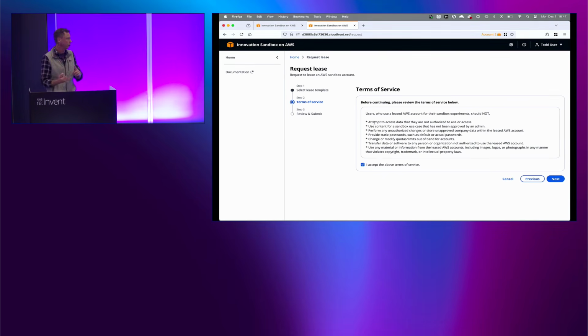We can change the absolute maximums for lease templates. So we could say no lease template can be created larger than $500. We can require cost report groups. They worked extremely hard to make this as configurable as possible. And one thing I haven't mentioned, everything that I'm doing in the UI is supported, has API support. There's a full open API spec, so you can build this into your existing process.